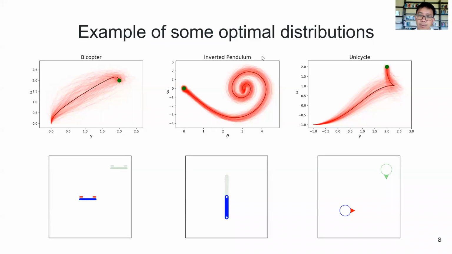These are some examples of optimal distributions of bicopter, inverted pendulum, and unicycle. Now, an ideal controller when tracking this distribution should be compliant in the middle when the distribution is wide, while when approaching the goal, it should be more stiff because the distribution is narrow here. We need higher precision. So how can we construct a controller that accepts distribution as the input and exhibits the desired behavior? This leads us to our second part, tracking the optimal trajectory distribution.